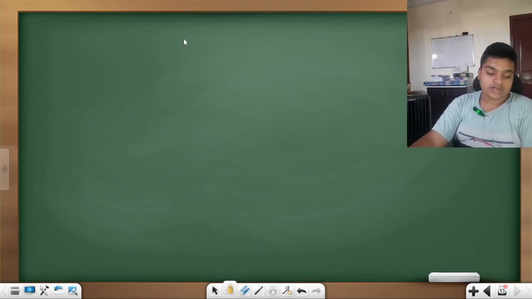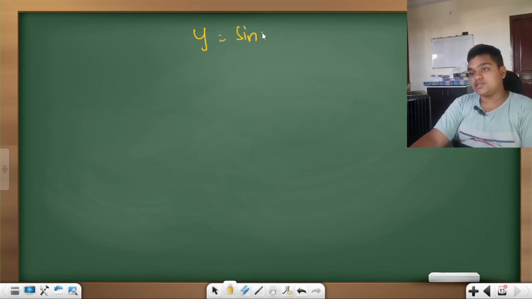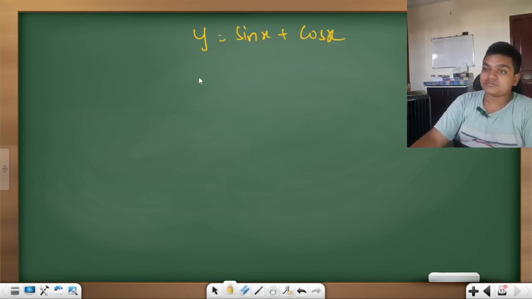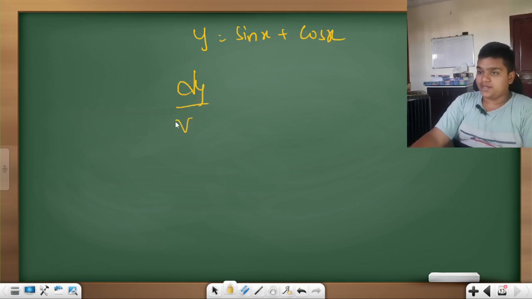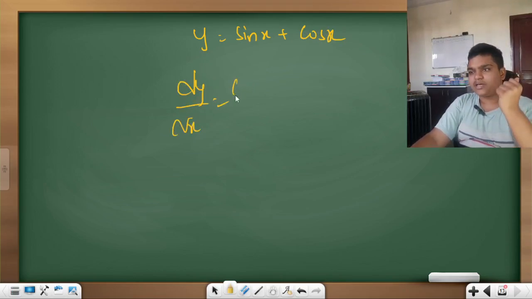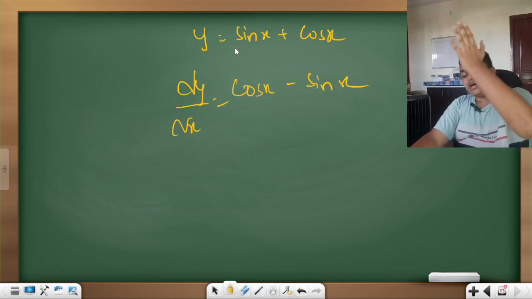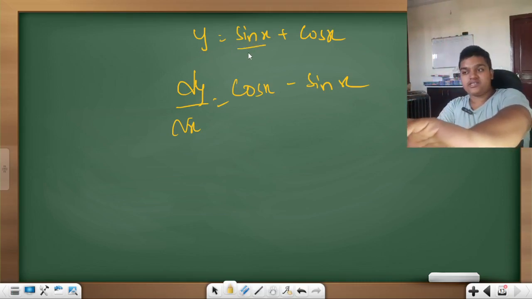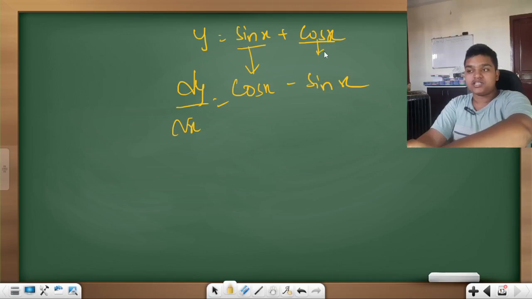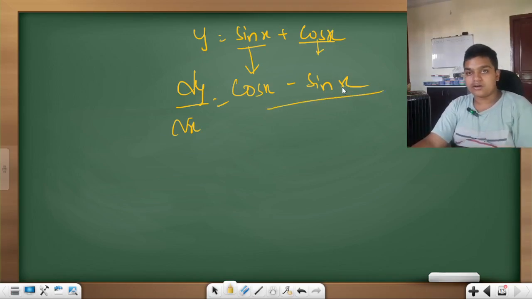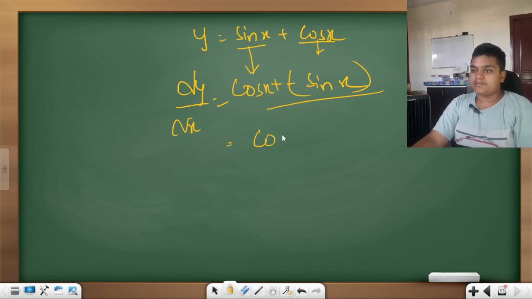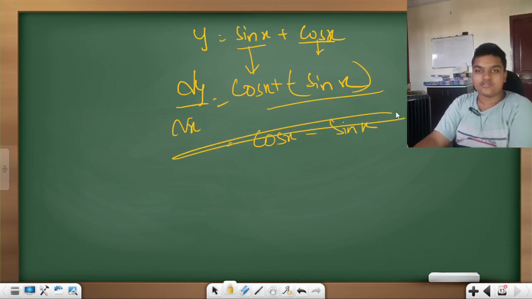Now write this example: if y is equal to sin x plus cos x, find dy by dx fast. You have to be very quick. It is cos x minus sin x. The derivative of sin x is cos x, but the derivative of cos x is minus sin x. So that's it, completed. As per the basic rule, the plus or minus becomes minus here, and I have written it simply in a general form.